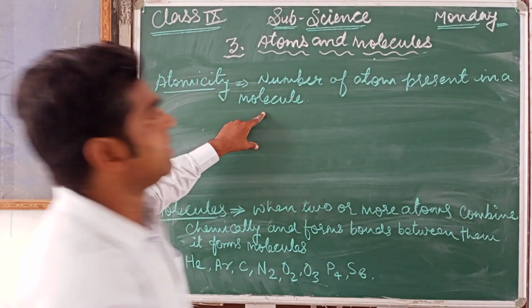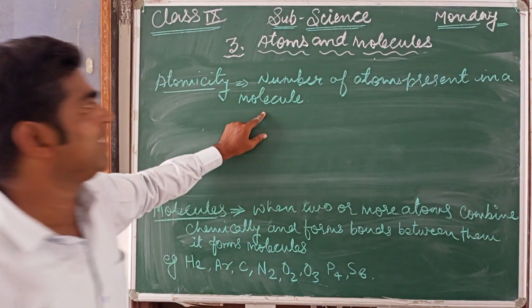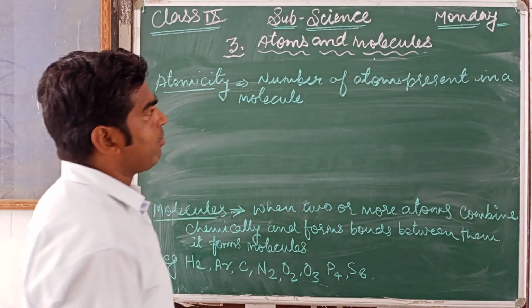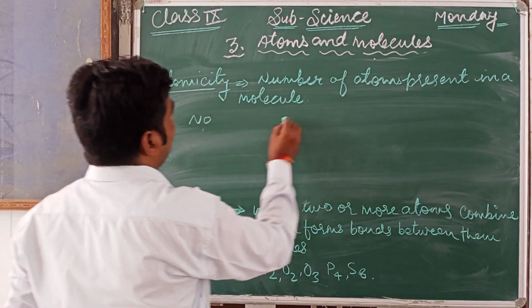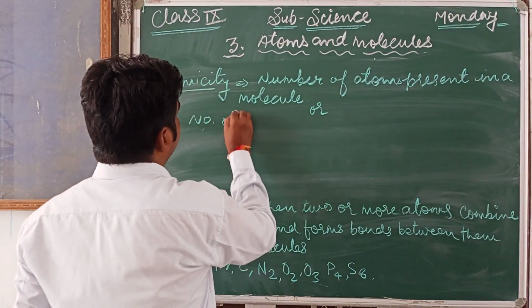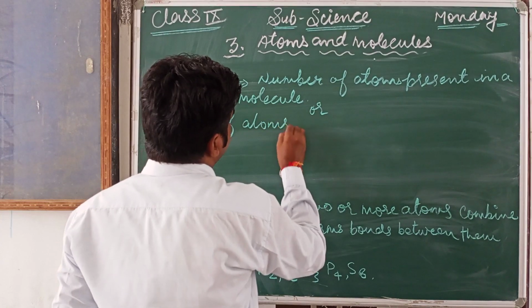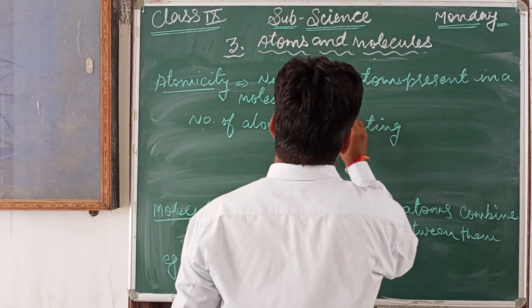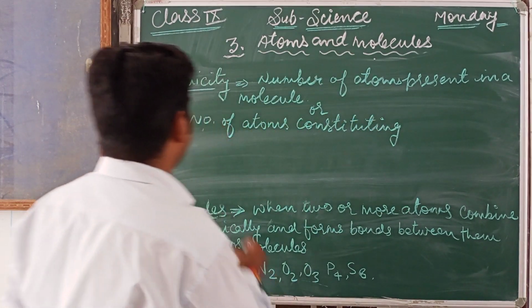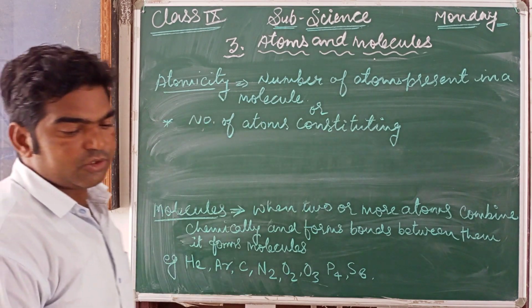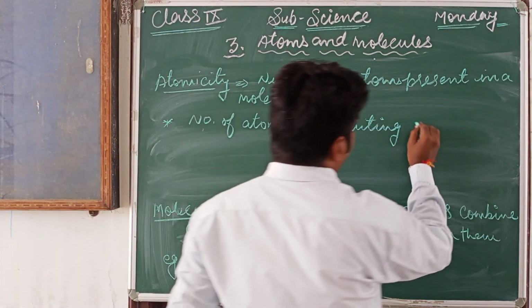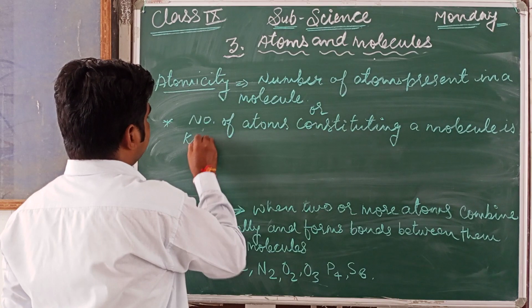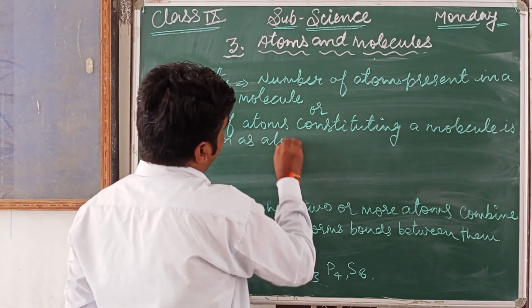Number of atoms present in a molecule. Simply you can say that the number of atoms present in the molecules, or the number of atoms constituting a molecule, is known as atomicity.